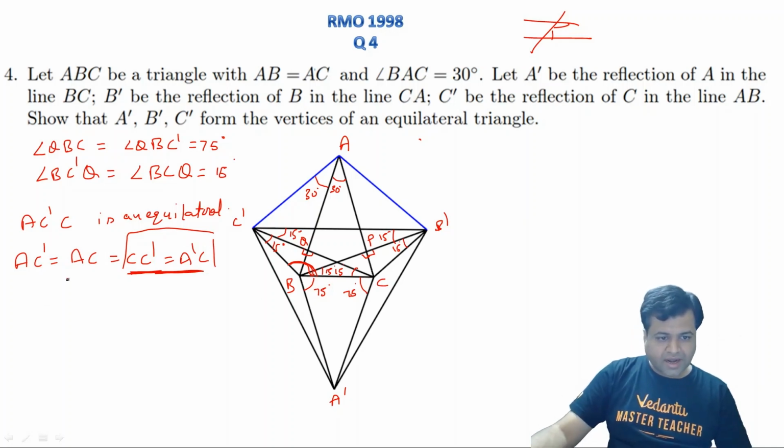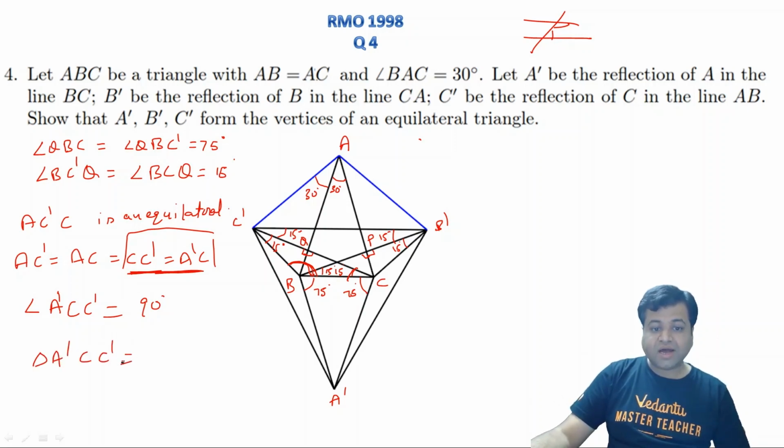All right. And can you tell me what will be angle A dash C C dash? That is this complete angle. This is 15, this is 75. So 75 plus 15 is 90. So we can say that triangle A dash C C dash is an isosceles right angled triangle. Why? Because A dash C is equal to C dash C. We have proved that, and this angle is 90 degree.